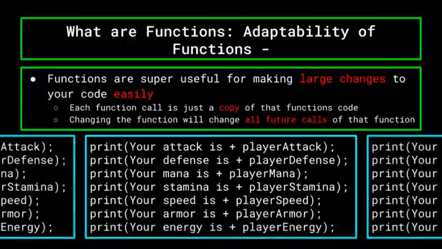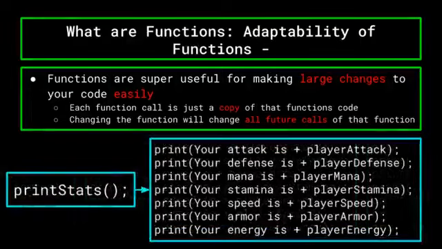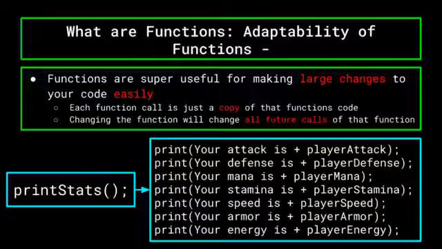However, if you had created a print stats function like we did just a while ago, all you would need to do is find out where you define that function and add in a print statement which displays the new statistic, and you're done. Now, every place which you had previously called the print stats function will now also print the new statistic as well. You can see just how powerful functions can be if used properly, and we haven't even scratched the surface yet.